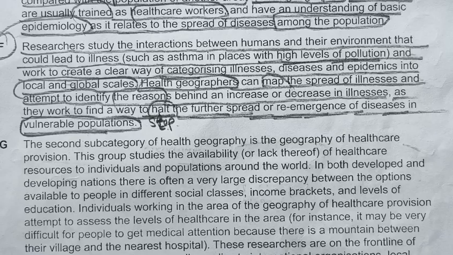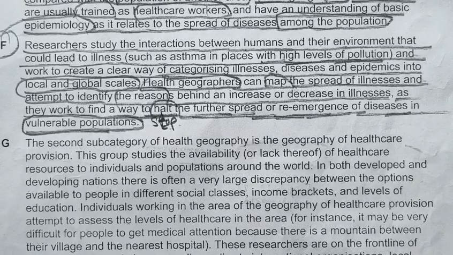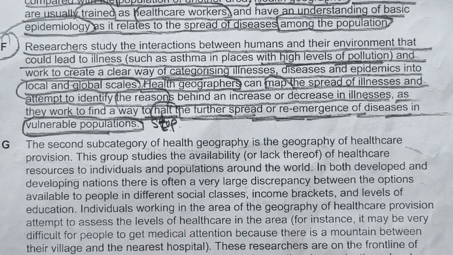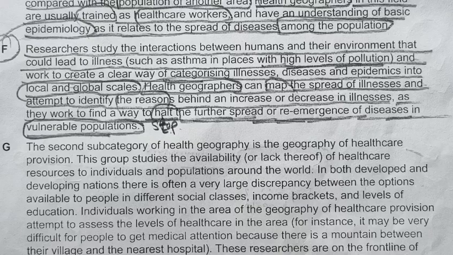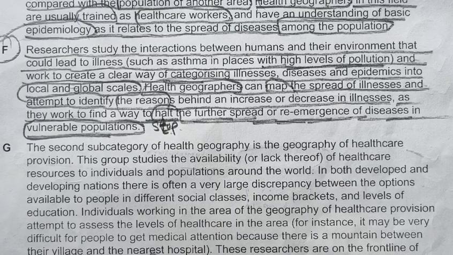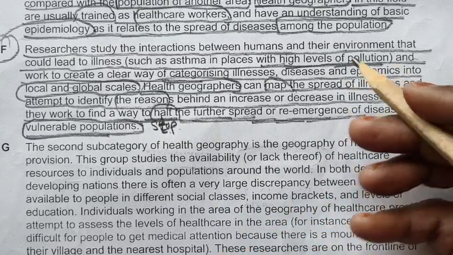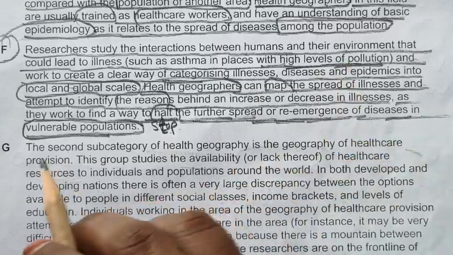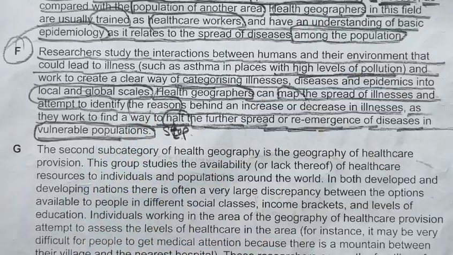So here we are getting two things. Okay, here they have mentioned pollutions and the reasons. So now let's see whether we are getting our answers or not.